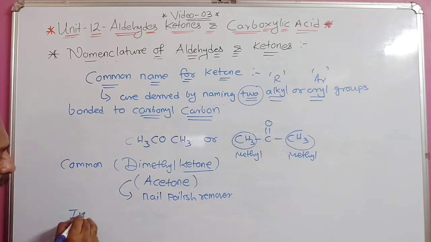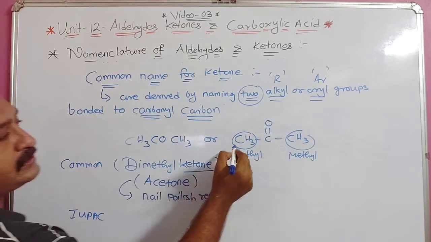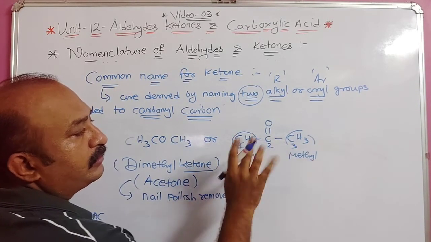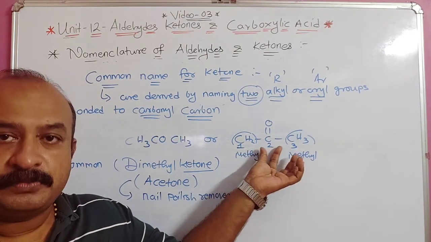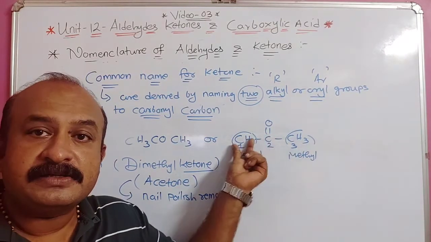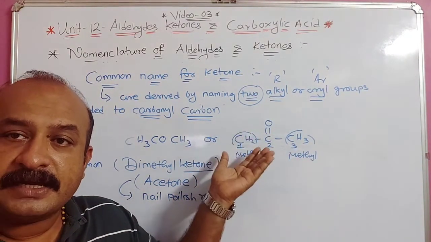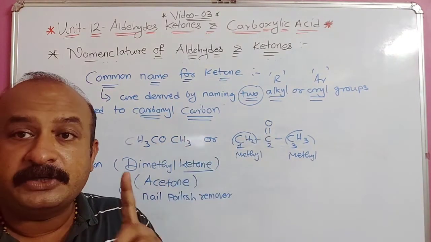Now if I want to give the IUPAC name for this, what can we do? Here if you count the carbons, it is 1, 2 and 3. Always remember this: in ketone the functional group will never be in the terminals. It will always be either in the second last position or in the middle somewhere, but never in the terminals in ketone.